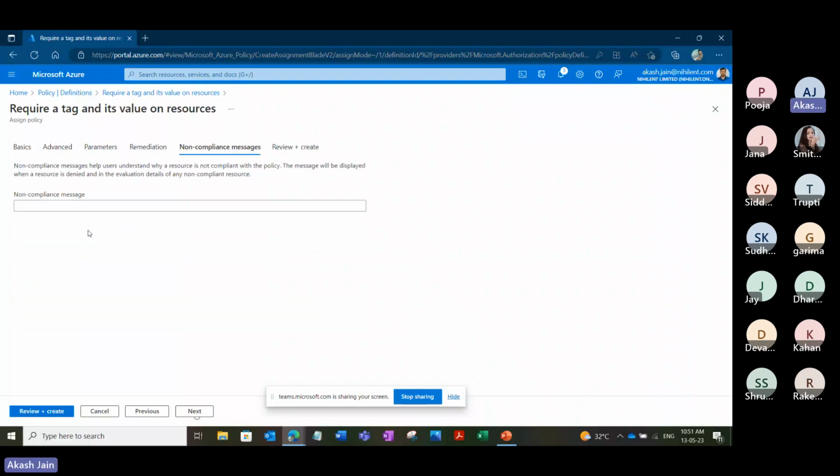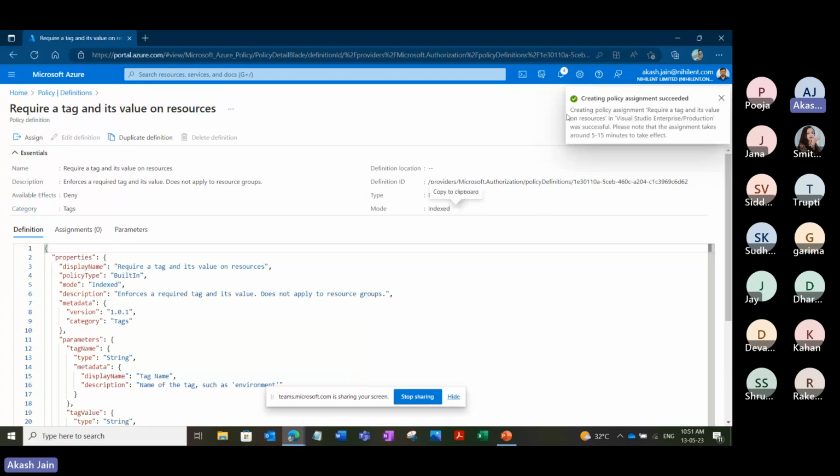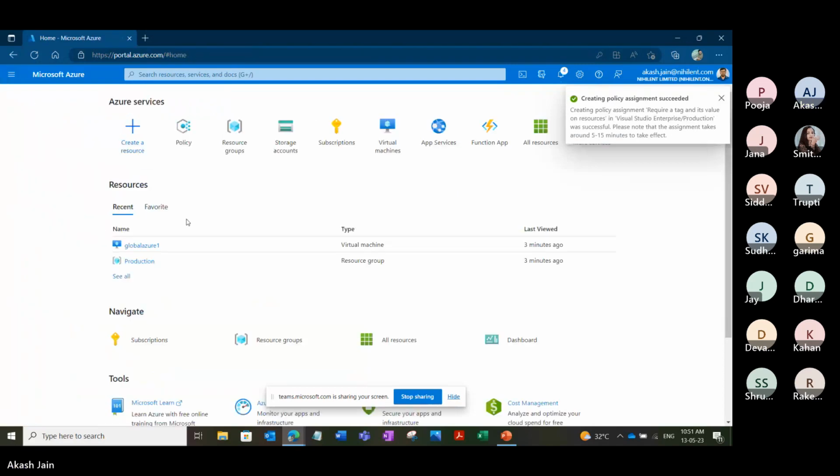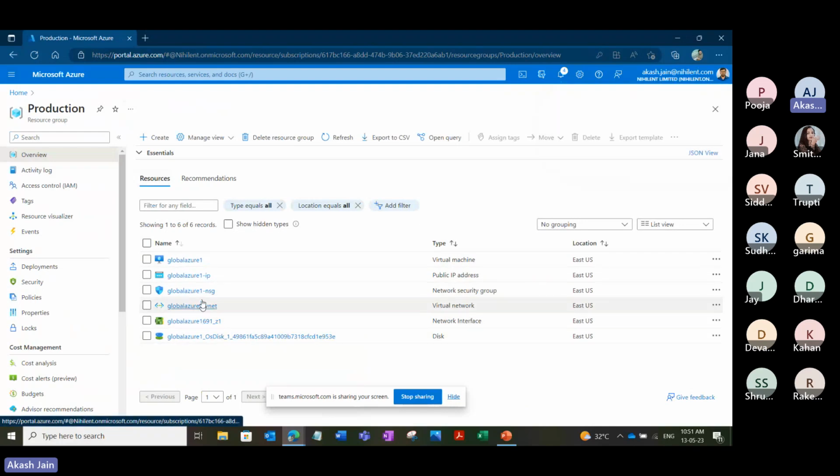We'll simply go, and in the non-compliance message we can write, please provide correct tags. Okay, we'll go to next. We'll create the policy. It will be created in a couple of seconds. Now let's go to the production resource group. We can see our virtual machine is already created.